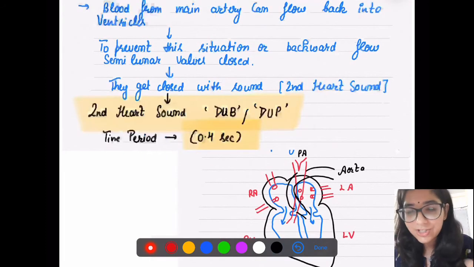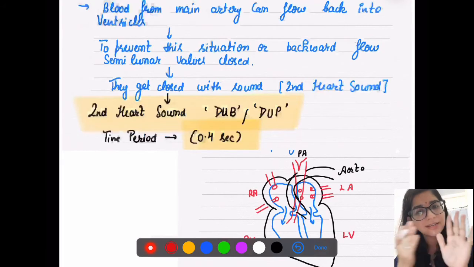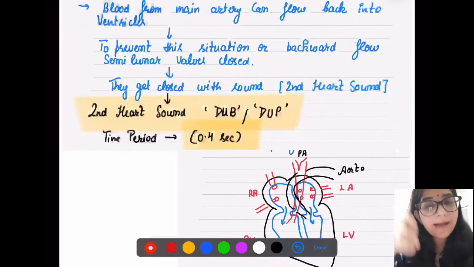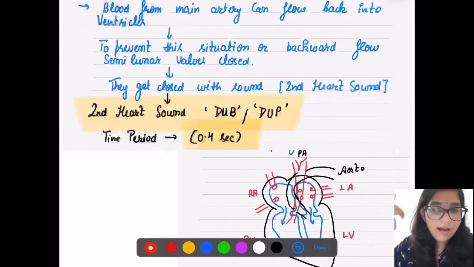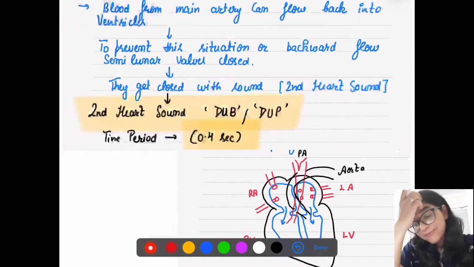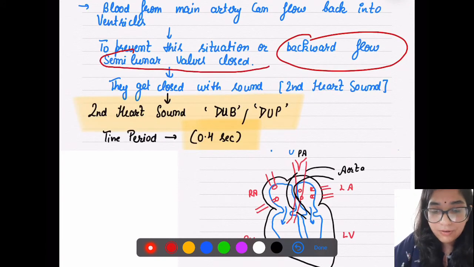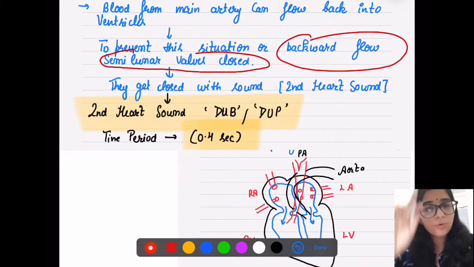Now when this pressure decreases, there are chances that blood can flow back from the main arteries, from your pulmonary artery and aorta, back into the ventricles. But we cannot allow this to happen. Our heart cannot allow it, right? So to prevent this situation, to prevent backward flow of blood, the semilunar valves get closed.